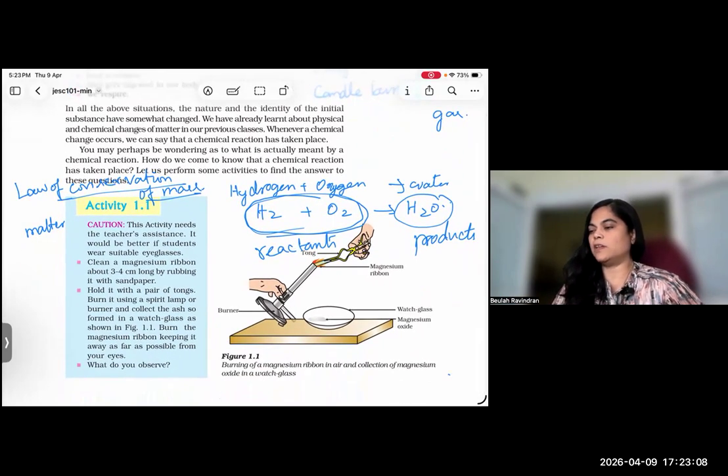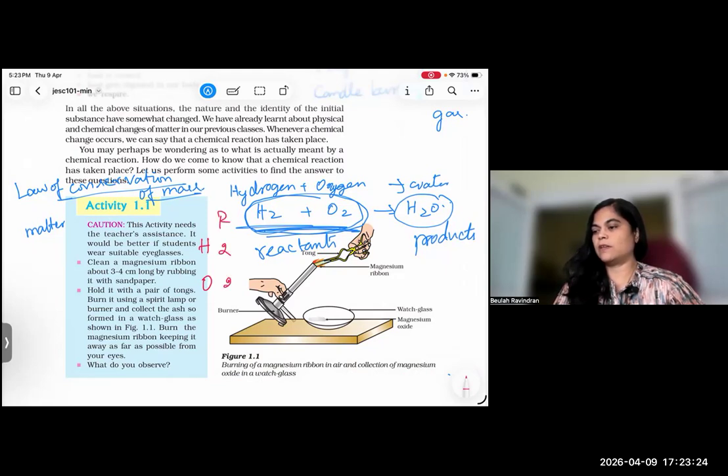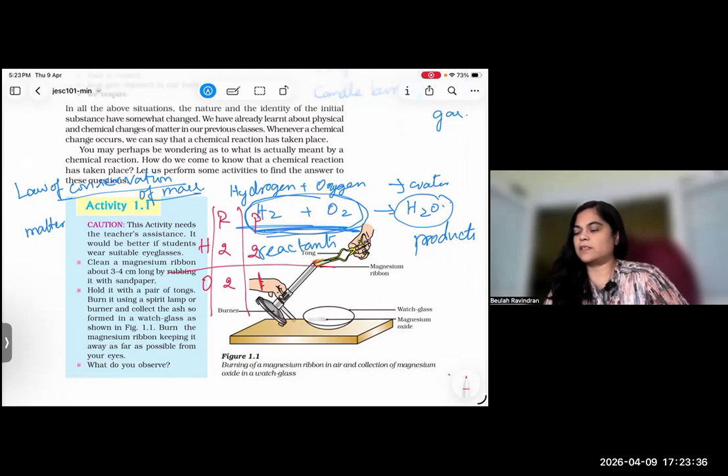How many atoms are on the left side, the reactant side? Hydrogen is 2 and oxygen is 2. On the product side, hydrogen is 2 and oxygen is 1. It is not balanced. It is unbalanced, and it has to be balanced. So hydrogen plus oxygen gives H2O.